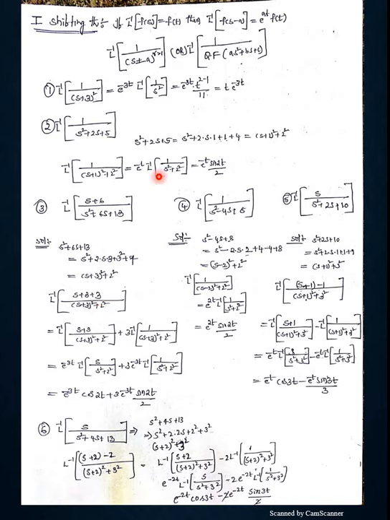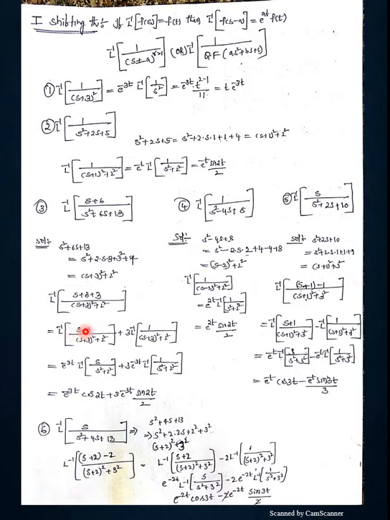In the previous problem, for the numerator there exists a constant, so I have no problem at all. For this case, in the numerator, instead of a constant, s is there. When s is there, whatever the group term is in the denominator, the same group term you should get in the numerator also. On that notation, s plus 6 I can write as s plus 3 plus 3. So now you can partition: s plus 3 by s plus 3 whole square plus 2 square, plus 3 into L inverse of 1 by s plus 3 whole square plus 2 square.